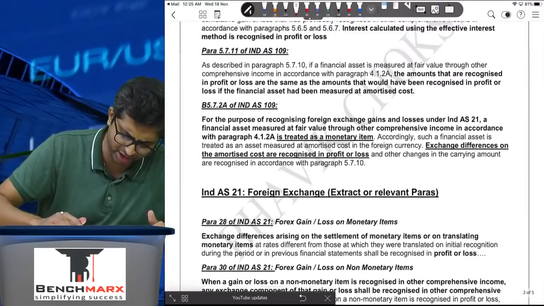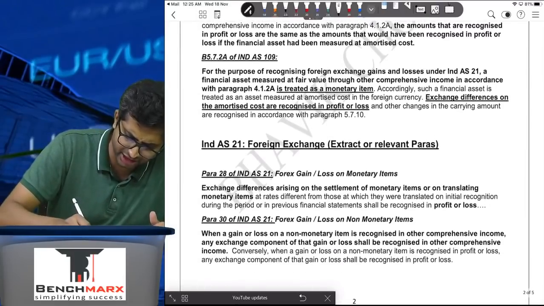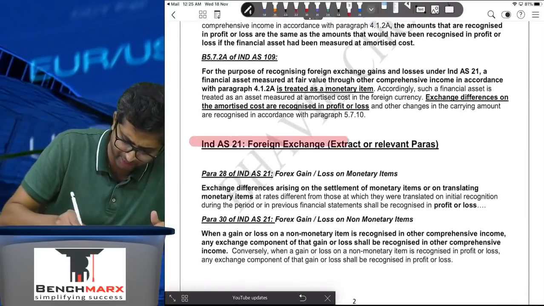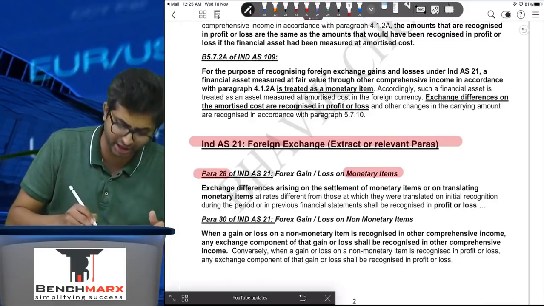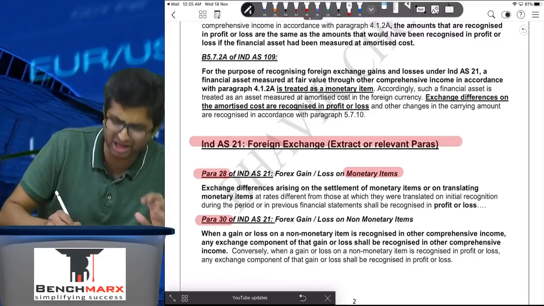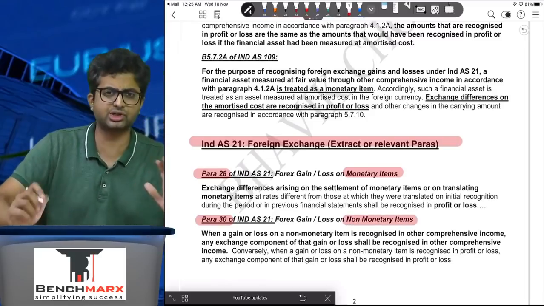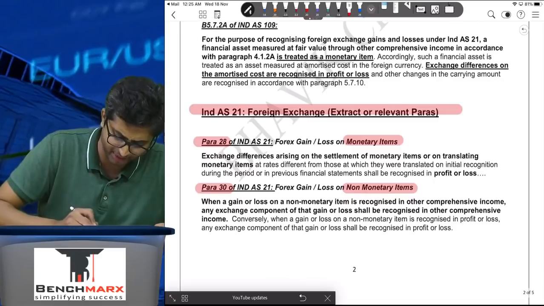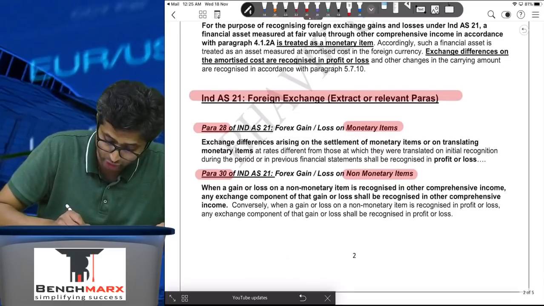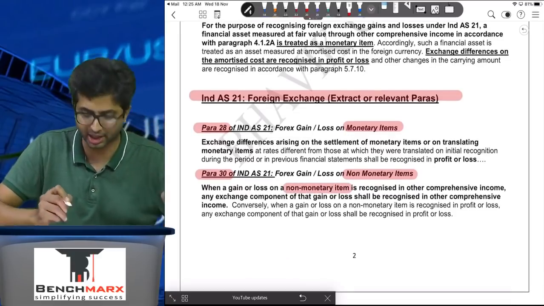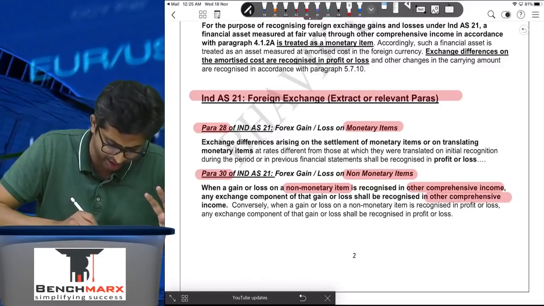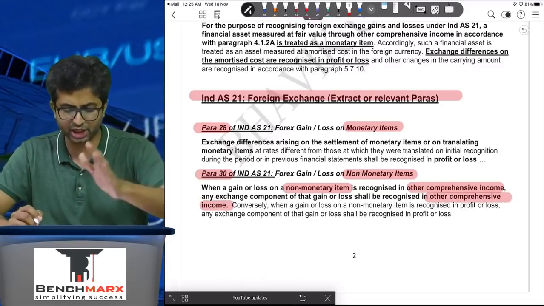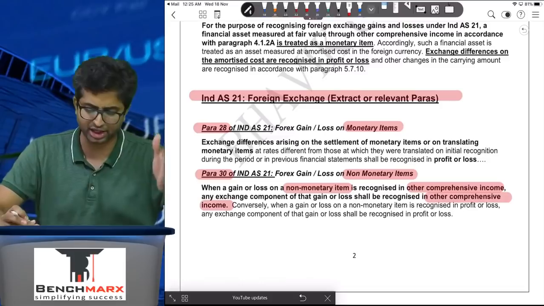What I have given over here is the part for Ind AS 21, the two relevant paras. This is para 28, which pertains to foreign exchange gain or loss on monetary items. This is para 30, which is the relevant part for foreign exchange gain or loss on non-monetary items. I'll just read this. When a gain or loss on a non-monetary item is recorded in other comprehensive income, any exchange component of that gain or loss should also be recognized in other comprehensive income. Bang on.